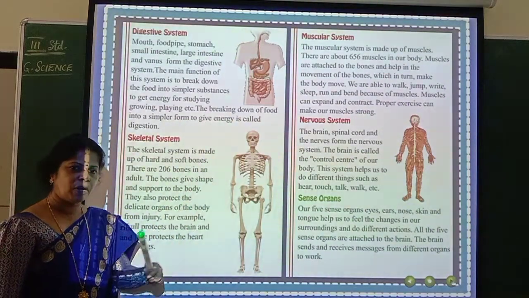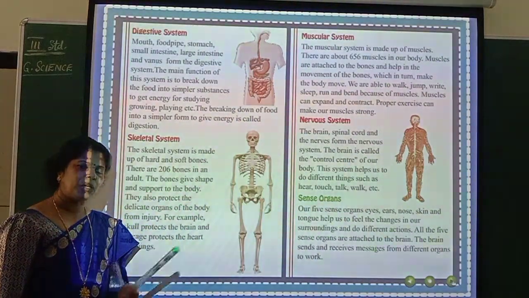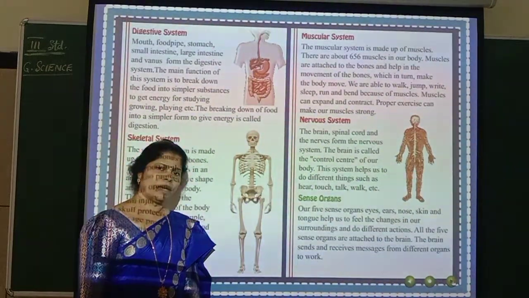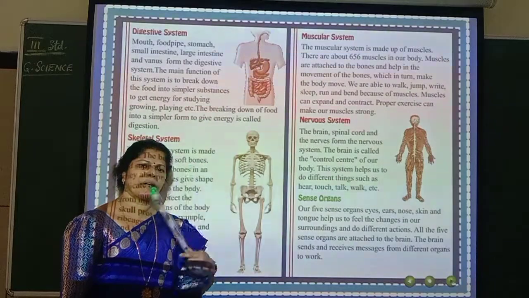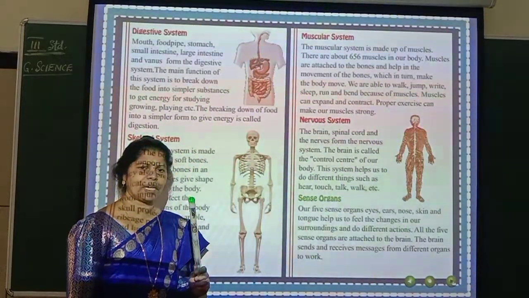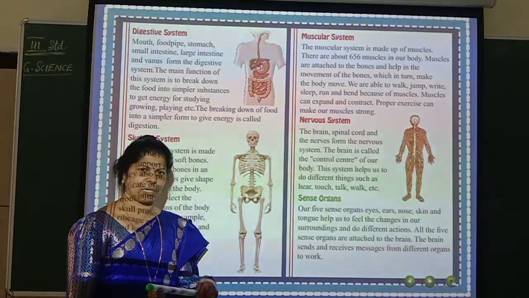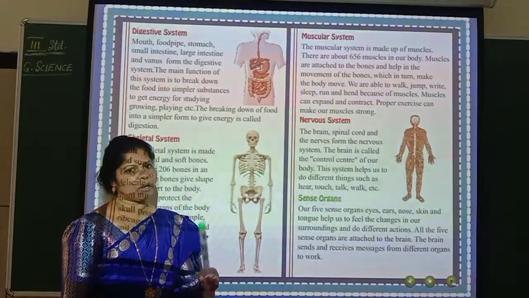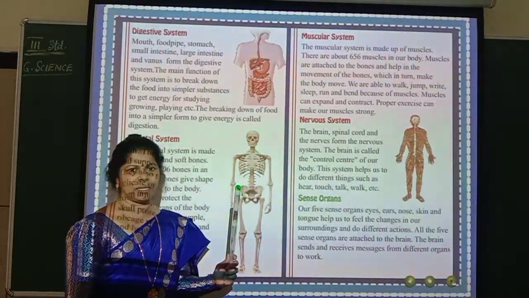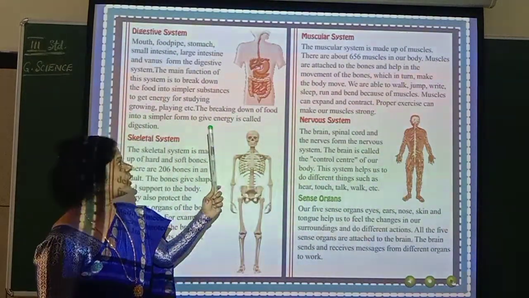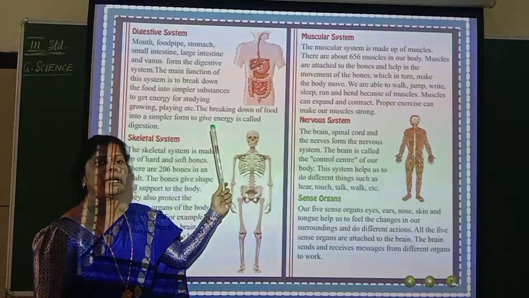You are eating food. Now for example, you have taken gobi manchuri. Understood? Will that gobi manchuri remain like that only? No. When you put it in the mouth itself, a part of that will be digested, isn't it? Then it goes to stomach, and there again what happens? Full digestion takes place. Okay? After that, the remaining waste products will come out through anus as the undigested food materials. Okay? So this food is very much essential to carry out your activities.